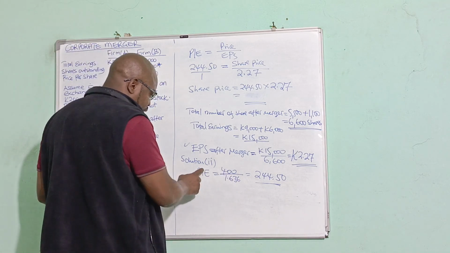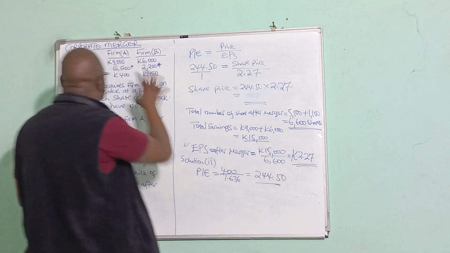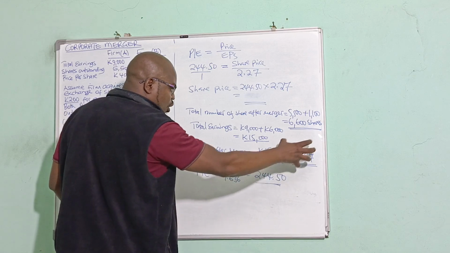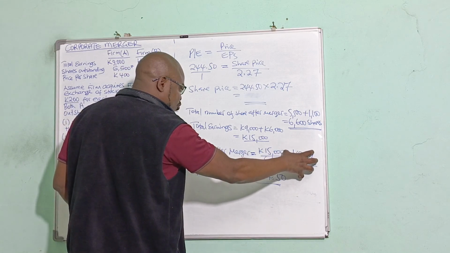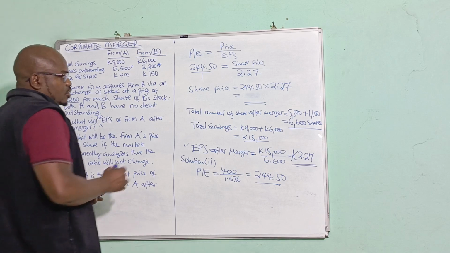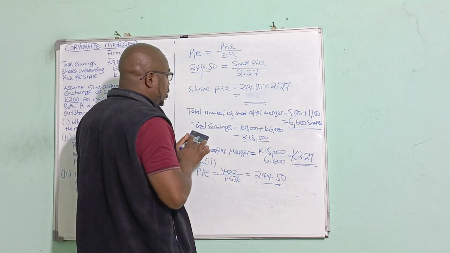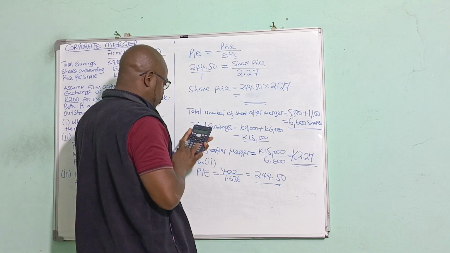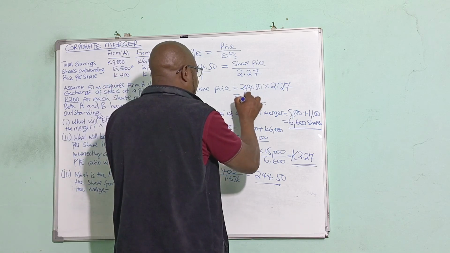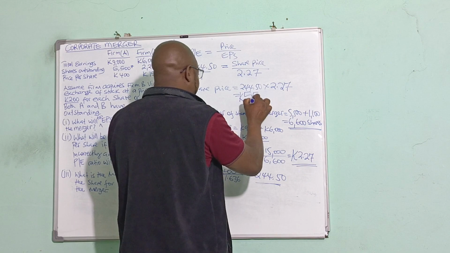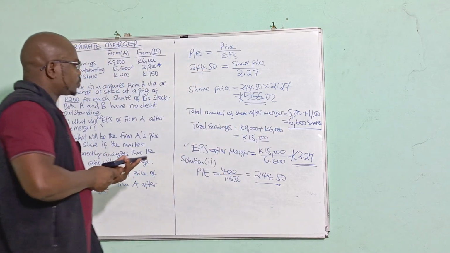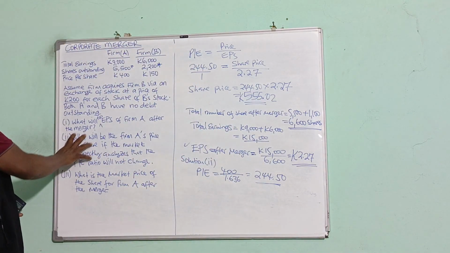So I need to use the new earnings per share that we've just calculated, which is 2.27. Sorry about that, I jumped a step. We are assuming the PE ratio remains constant based on the original, and we attach it to the new earnings per share. So that will be 244.50 multiplied by 2.27. We've got 555.02 kwacha. This is the correct answer now.